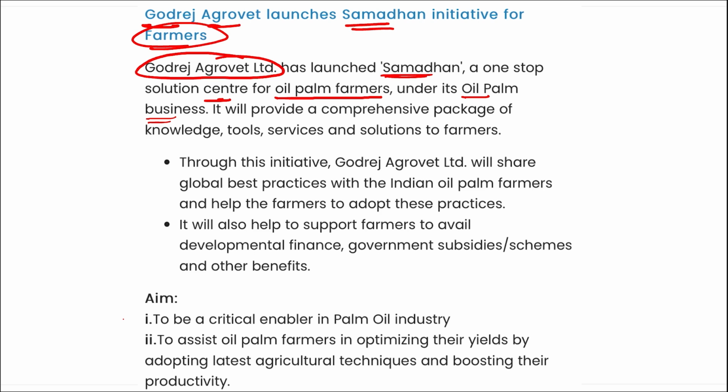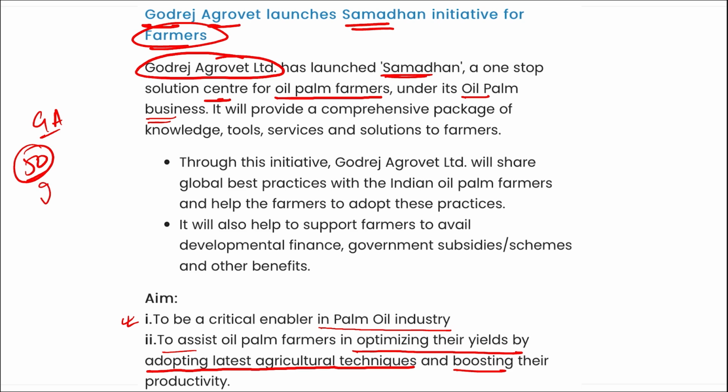This will also help to support the farmers to avail various developmental finance, government subsidies, schemes, and other benefits. Here, the basic aim that you need to remember is to be a critical enabler in the palm oil industry and to assist all oil palm farmers in optimizing their yields by adopting the latest agriculture techniques and boosting their productivity. Under this initiative, Godrej Agrovet will establish 50 Samadhan centers across India by 2027, and each center will support the planting of almost 2,000 hectares of oil palm and help farmers achieve sustainable productivity.